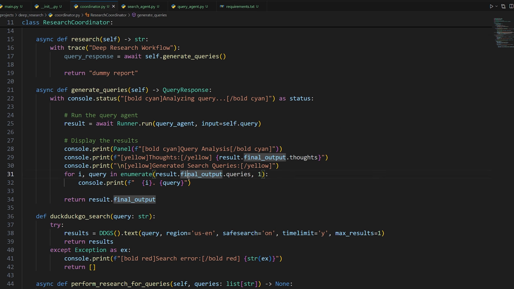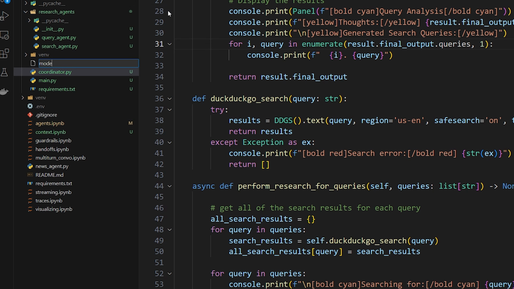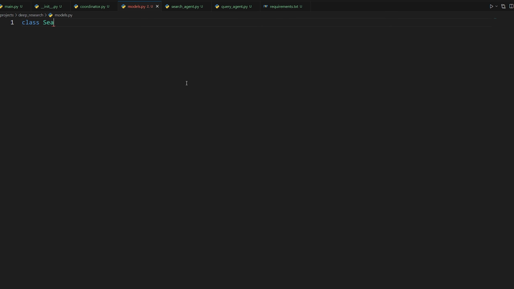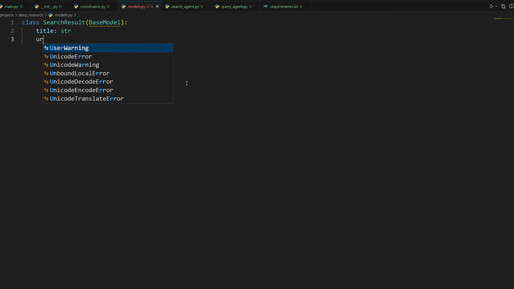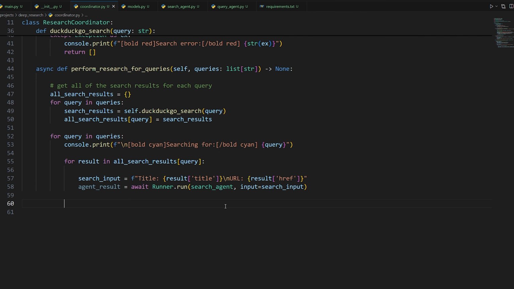So we're going to make a custom class for that. I'm going to make a new file within here called just models.py. Inside of here, we're going to define a class search results. And a search result is going to have a title, a URL, and then the actual summary of that content. And so now back here in our coordinator, we can then create a new instance of our search result.